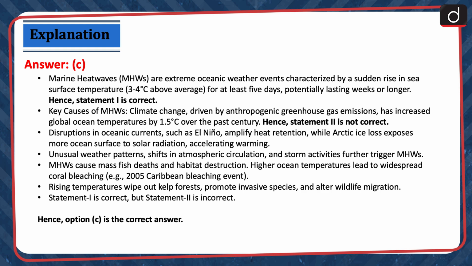Higher ocean temperatures lead to widespread coral bleaching. Example, 2005 Caribbean bleaching event. Rising temperatures wipe out kelp forests, promote invasive species, and alter wildlife migration. Statement 1 is correct, but statement 2 is incorrect. Hence, option C is correct.